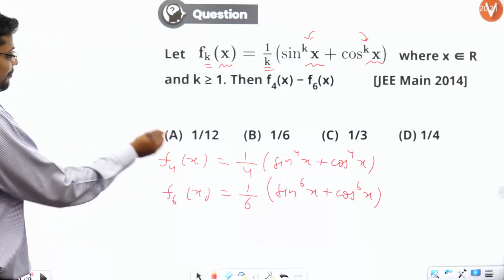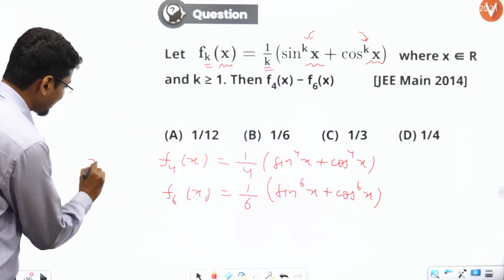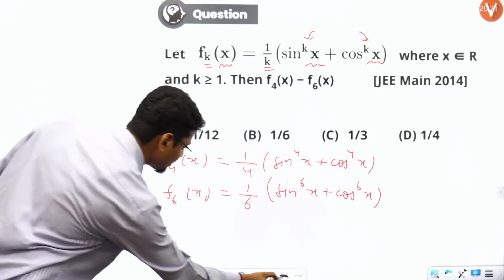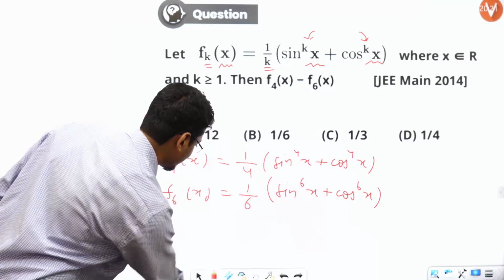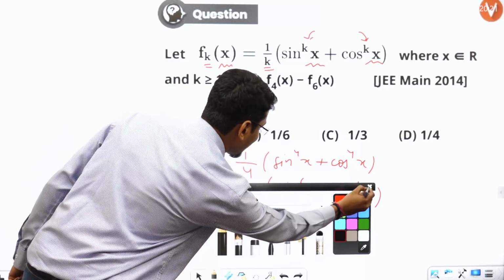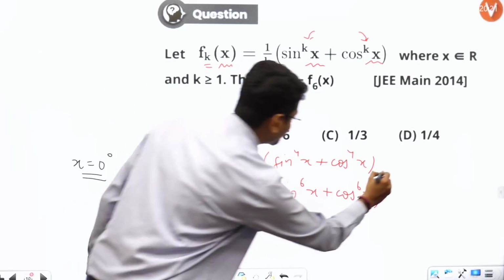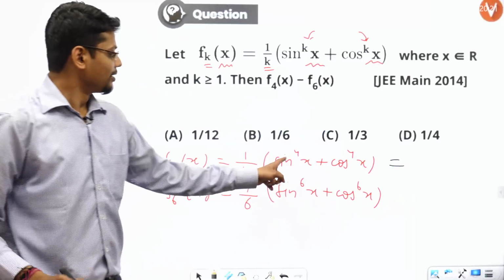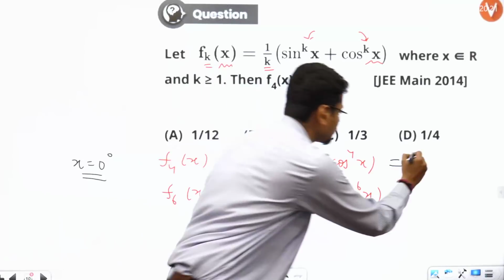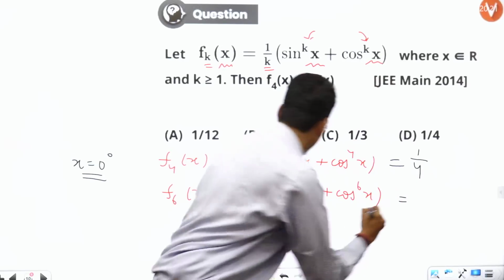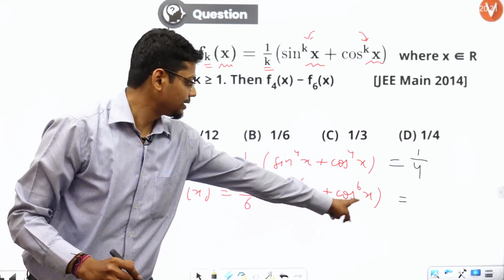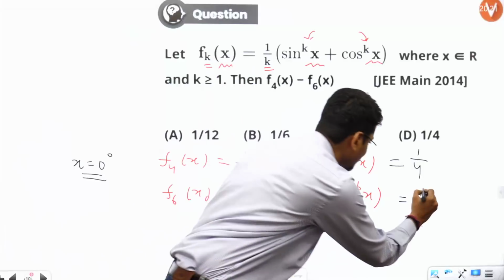So let's say I am putting x equal to 0 degree. So what will it turn out to be? It will be like 0 plus 1, so it is 1 by 4. And same here, 0 plus 1, so 1 multiplied by 1 by 6 is 1 by 6.